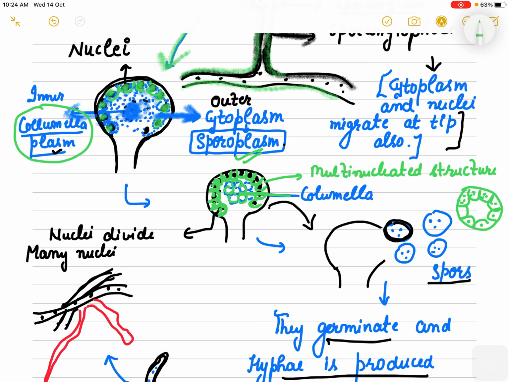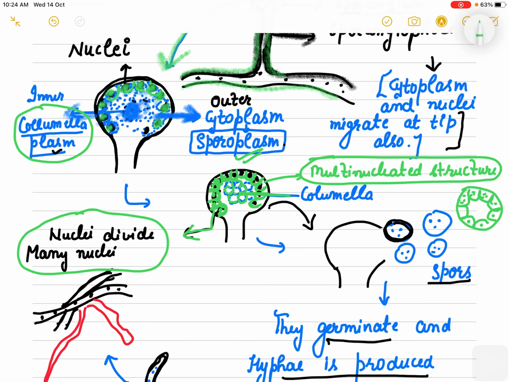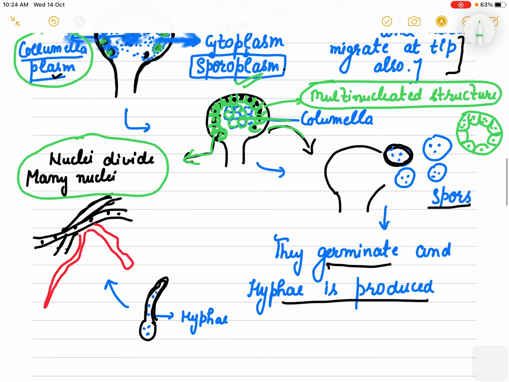Now these nuclei divide, and these nuclei divide, and when these nuclei divide, more and more nuclei are formed, and this multinucleate structure bursts out, releasing the spores, right? So these are our spores. This is the multinucleate structure which bursts and forms the spores.